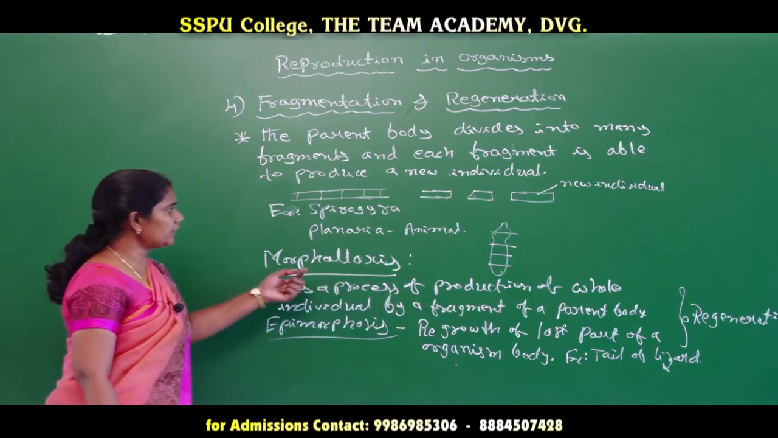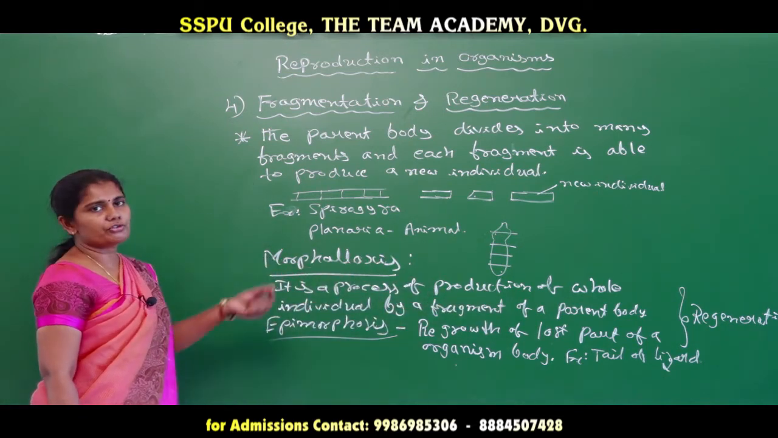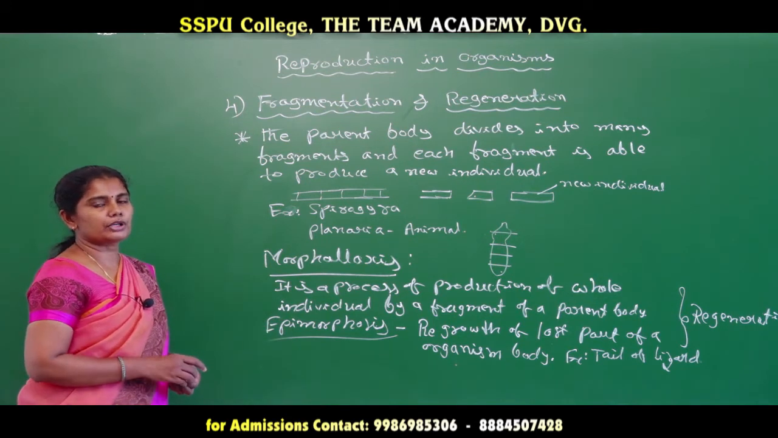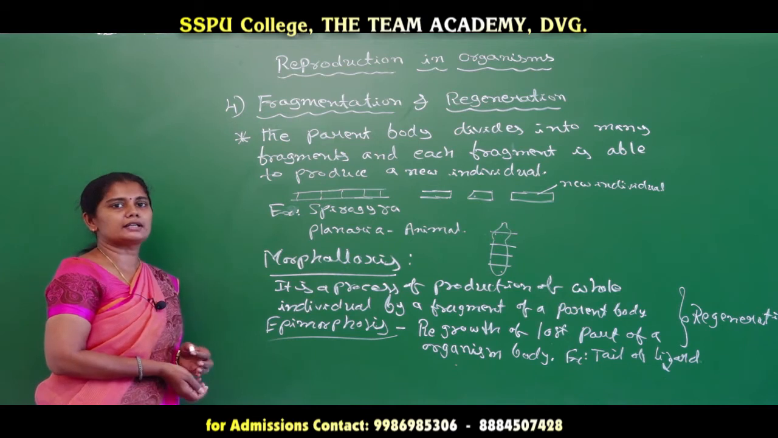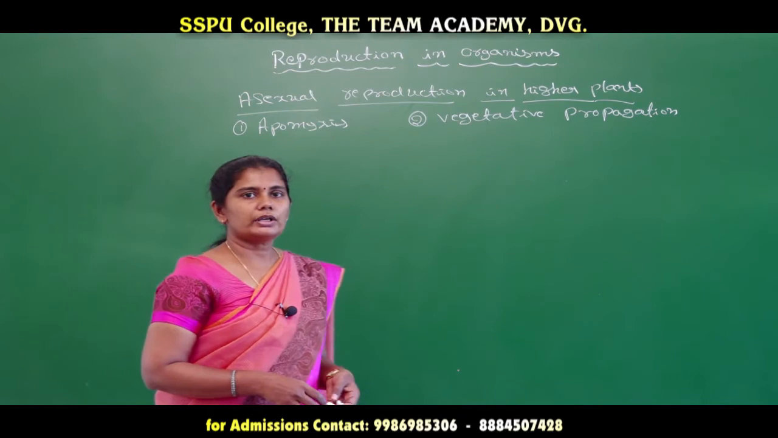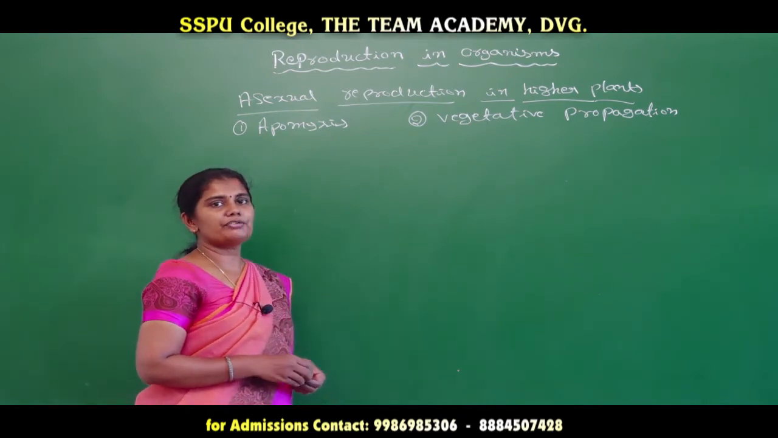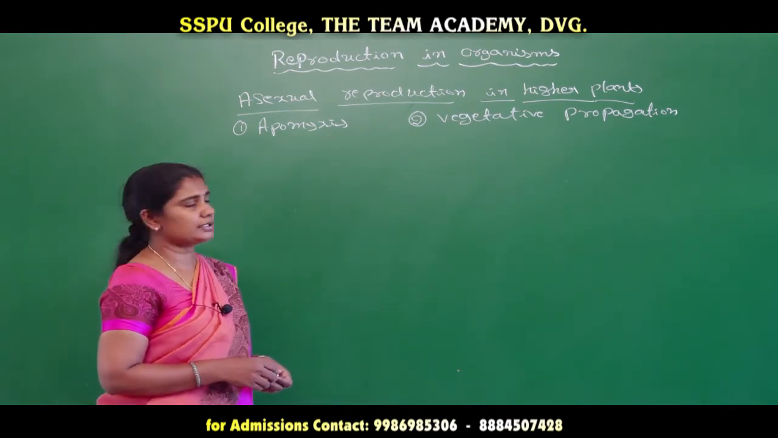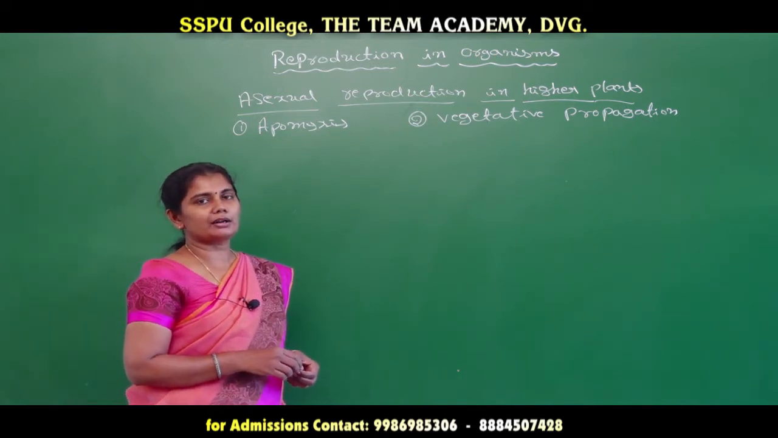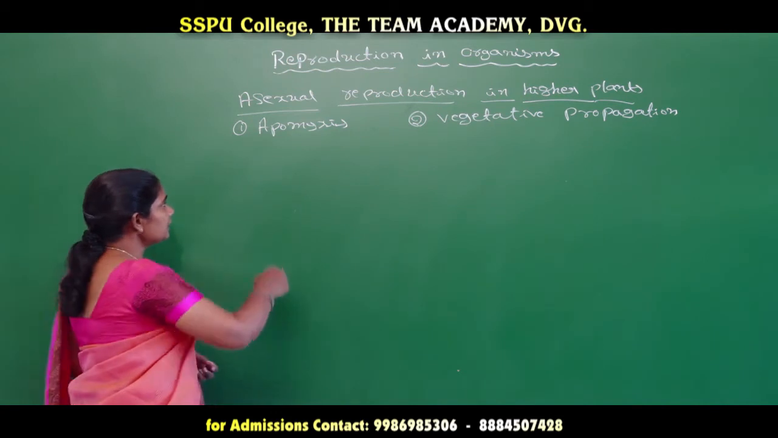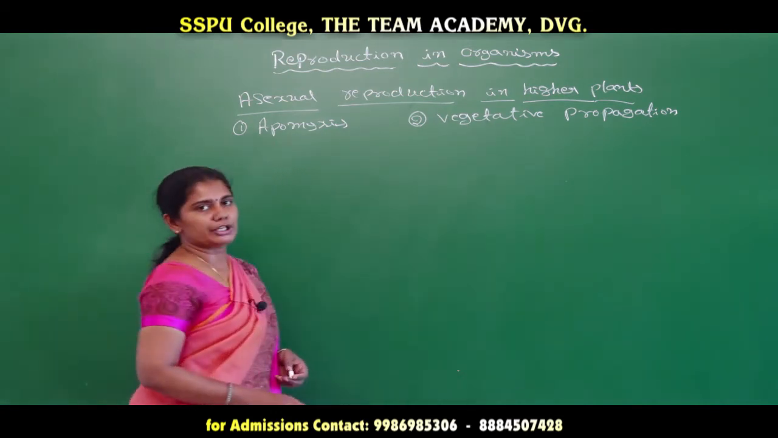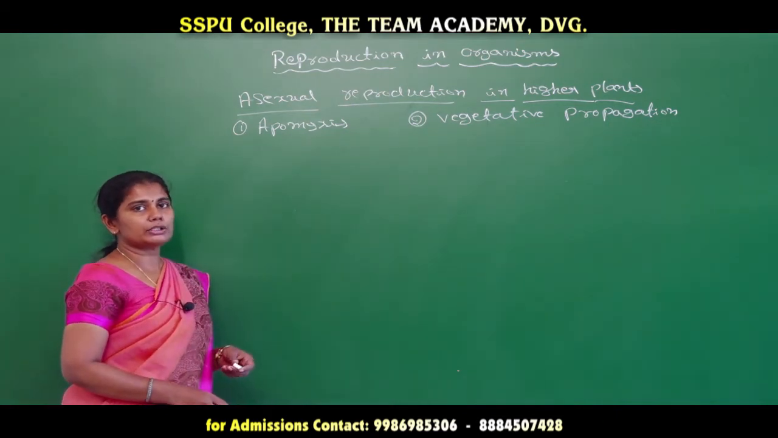So in this way we can say that by the process of fragmentation and regeneration, the asexual method of reproduction can be seen in both plants and animals. Okay, let us move on to the asexual method of reproduction in higher plants. It occurs by two methods: the first is apomixis and the second is vegetative propagation. Let us first know about apomixis.